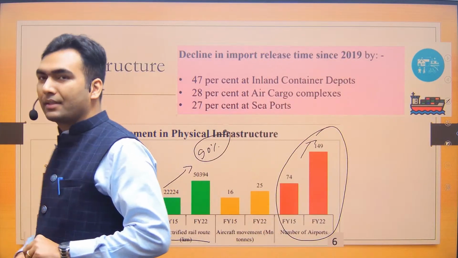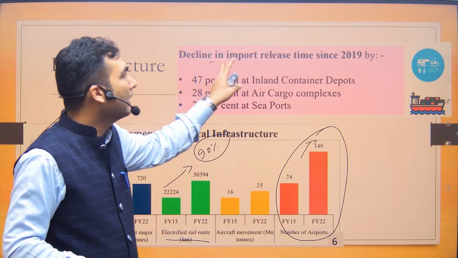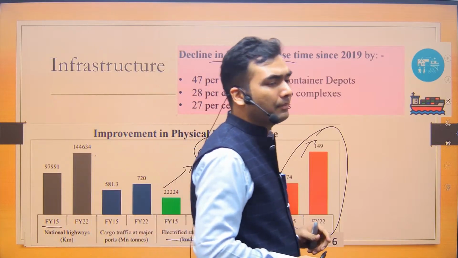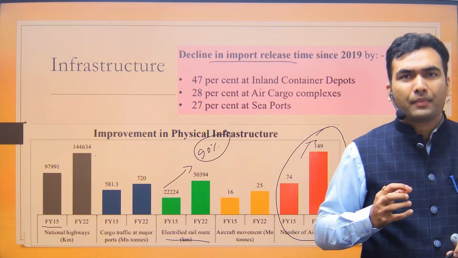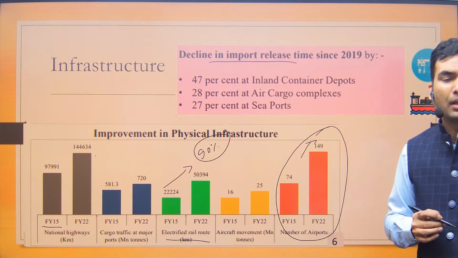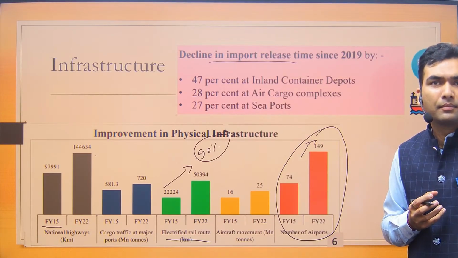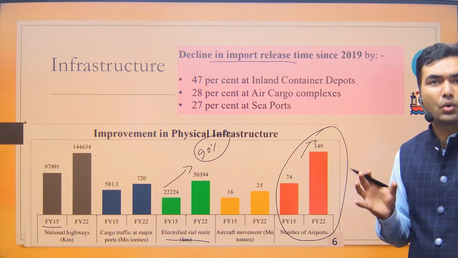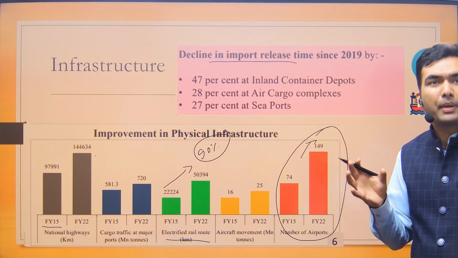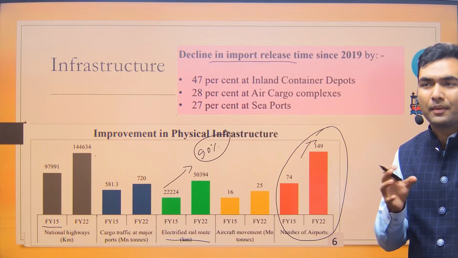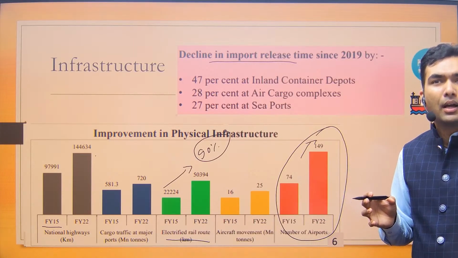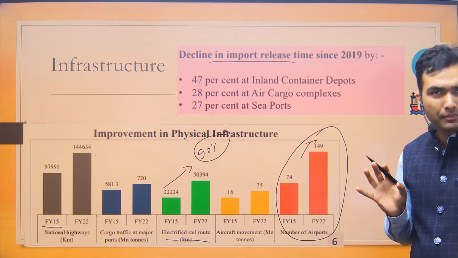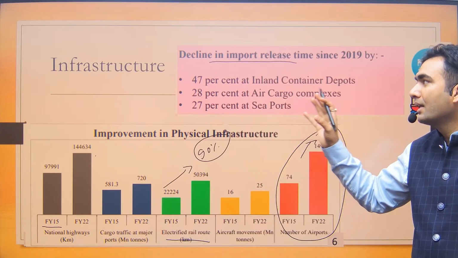Then the government has also said that, see, the import release time since 2019 has also reduced. What is this import release time? When a cargo comes to, say, a custom station, the custom officials do the inspection, check the documents, check the cargo, whether it is compliant, whether it has paid all the taxes, whether it complies with safety measures, phytosanitary measures, whether it is not having any explosive or any banned substances. So all those things take time. ठीक है? Then approval is given.